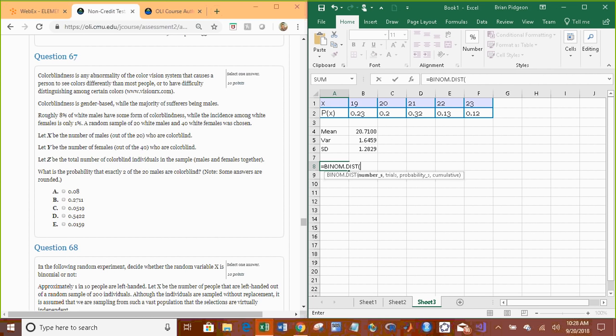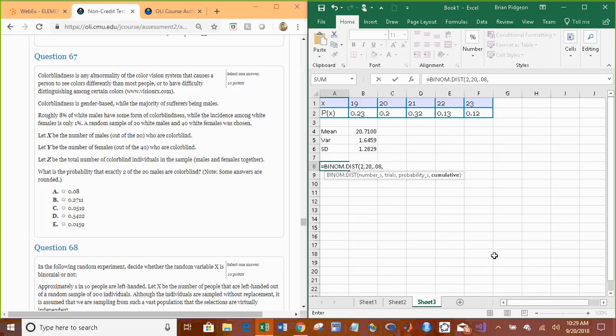So in this question, what is the probability exactly 2 of the 20 males are colorblind? So that's the number of successes we want: 2 out of the 20, and the probability of having colorblindness for a male is 0.08. Now, cumulative: there are two types of probability that Excel will calculate. One is the probability that x equals a value, or the probability that x is less than or equal to a value.